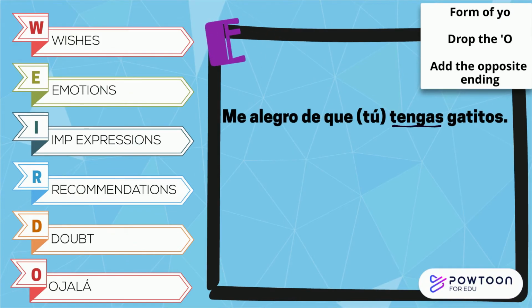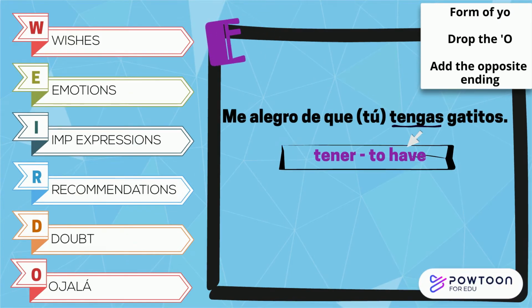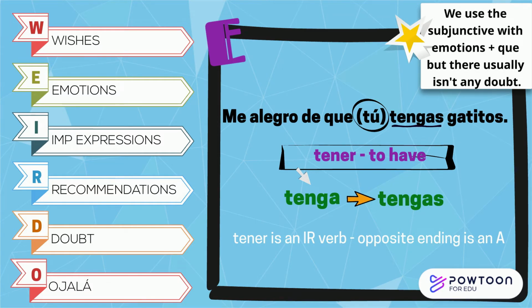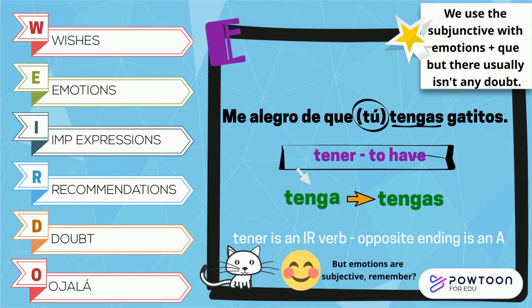For the emotions example, the yo form of tener is tengo. Then we want to drop the O, add an A for the opposite ending. The last step is to match the verb with the subject. Side note here is that emotions will use the subjunctive, but there often isn't any doubt involved. It's a fact you have kittens, and I know that I'm happy about it. We use the subjunctive because that's the rule. Subjunctive with emotions, okay.